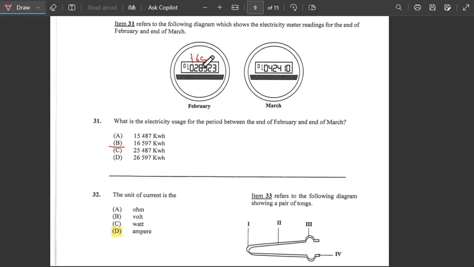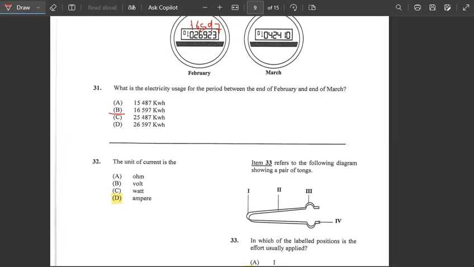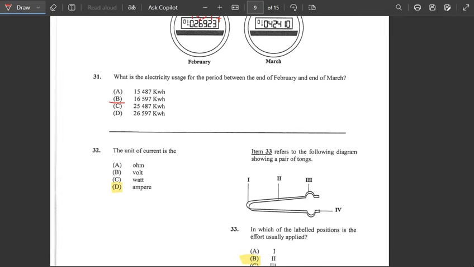So the meter would change. If you check the digits of the meter here, 4, 2, the meter would change upward. So it's 1, 6, 5 here, 4, that 2, 9, and we have 7. So the meter reading generated here, the answer would be 16597 kilowatt. So the answer would be B for number 31.